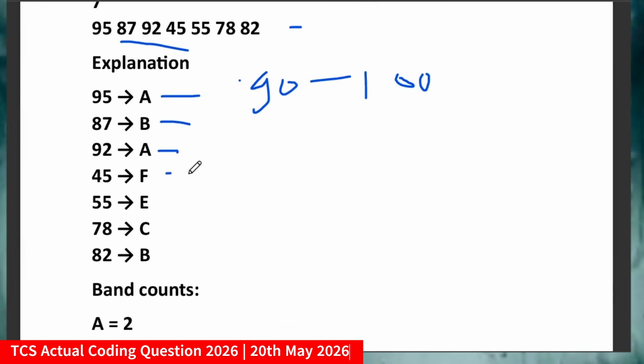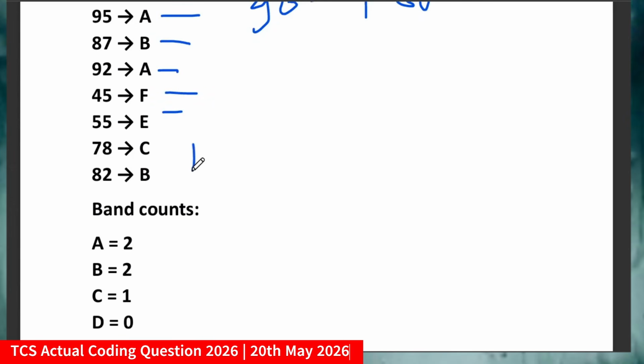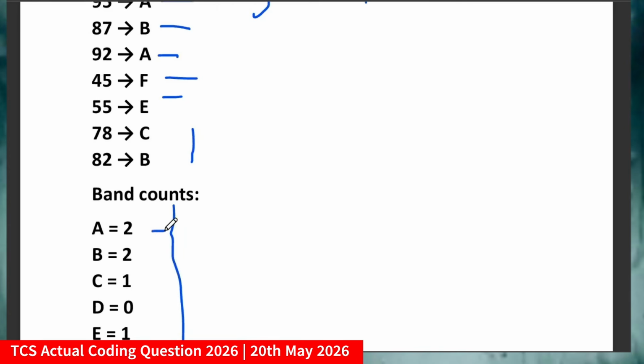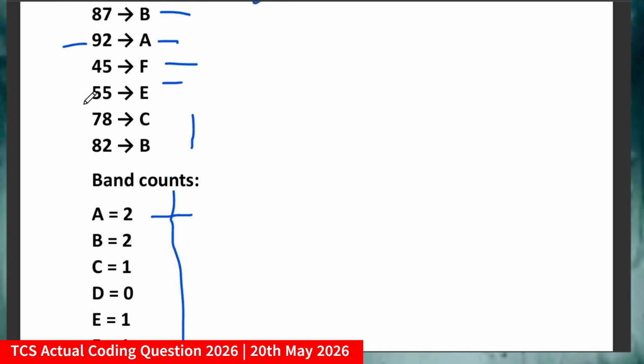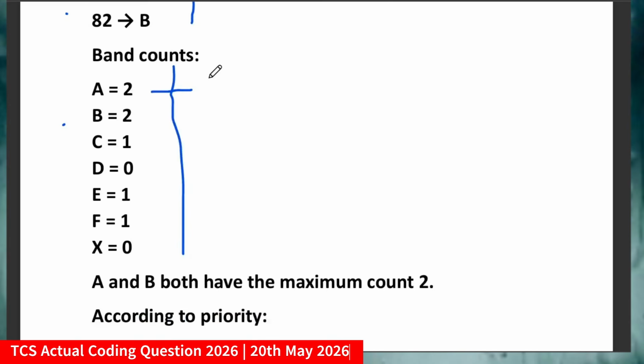Okay, so 45 will come into the fail category, 55 into the E category, and the corresponding band category will be theirs. Now you have to count the total number of bands. If you want to count band A, meaning the total number of students who came in band A, you can clearly see here 95 and 92. These all will come in band A. Similarly, band B: 87 and 82. And correspondingly, you have to count that.